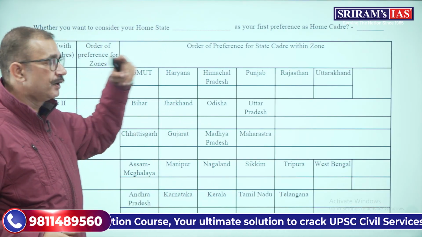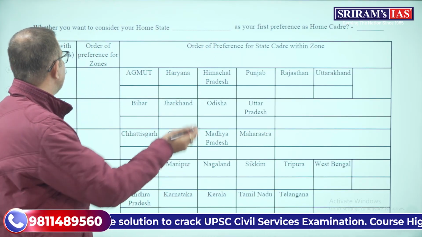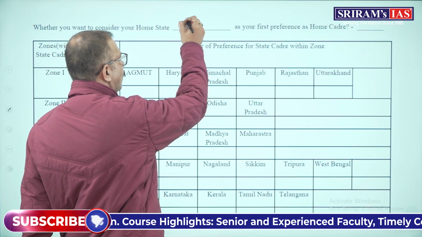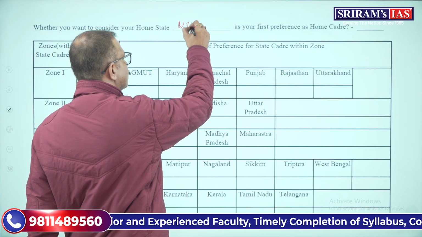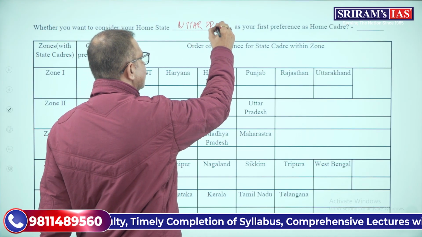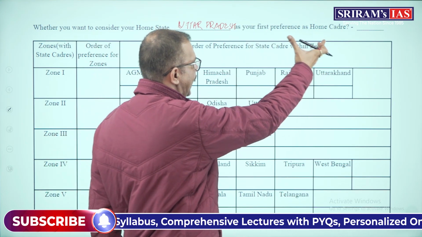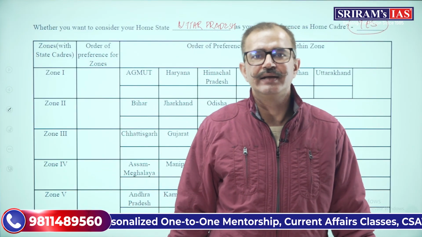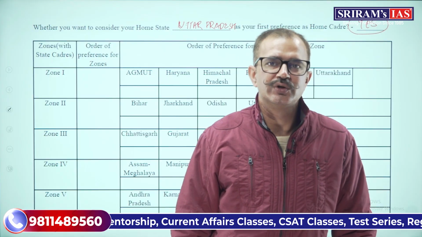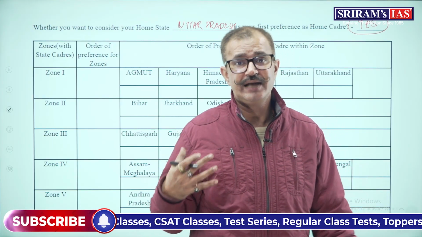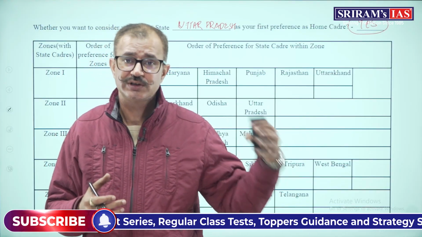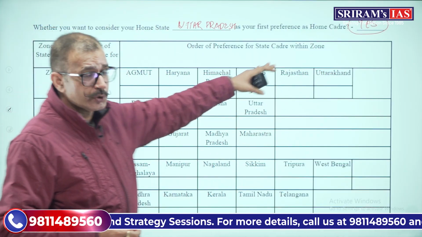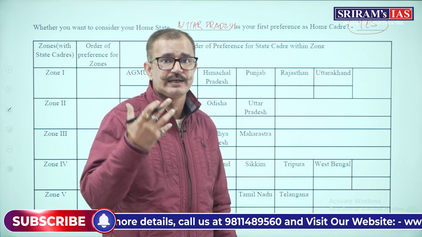The first one would be for your IAS. Whether you want to consider your home state, you have already written your home state, so that will be over here. For example, my home state is Uttar Pradesh, so it will be written already, and it would be asked as your home cadre, so please write yes. I am telling you why to write yes over here: if you write no, there would be certain services that you will miss out on if those services are available in that particular home cadre. So you have to write yes, so that you will have the benefit of those services later.